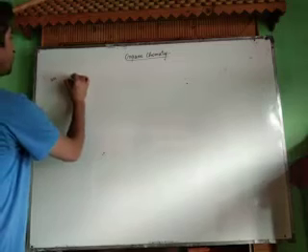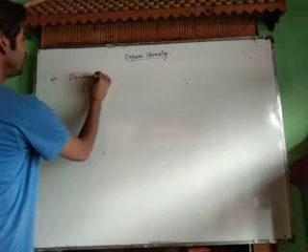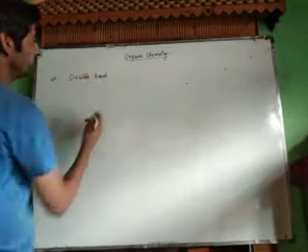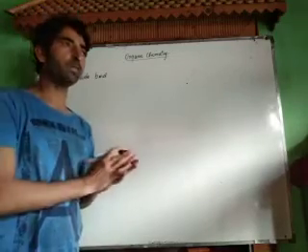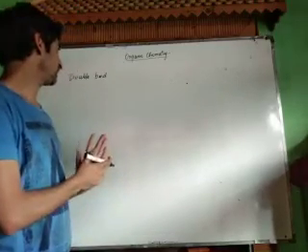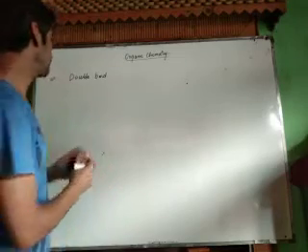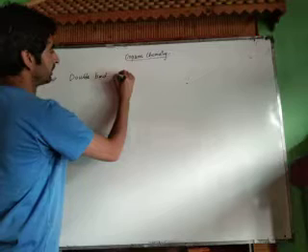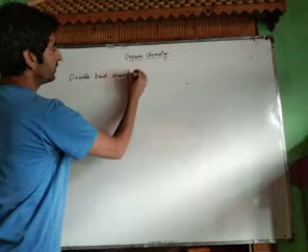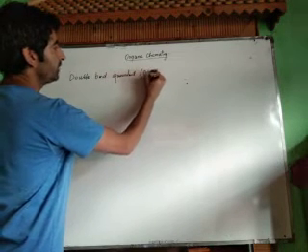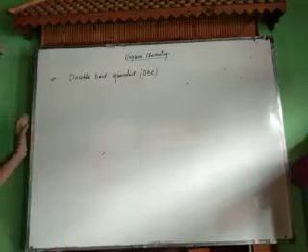Now one more important point is degree of unsaturation or double bond equivalent. This is very important. We are starting from basics, so that you may not face any problems in the coming lectures. This is double bond equivalent, commonly known as DBE.